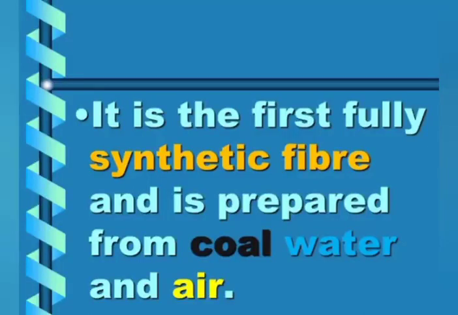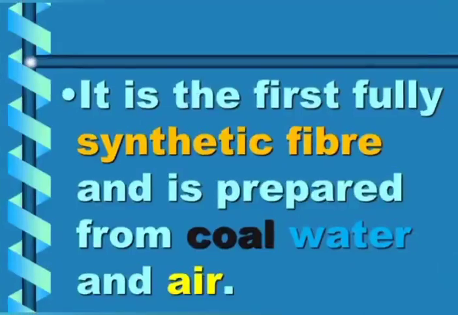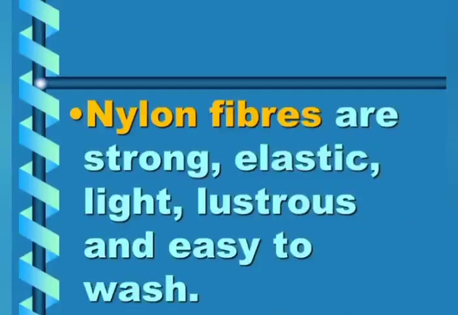But nylon is the first fully synthetic fiber. It is made up of only chemicals and it is prepared from coal, water and air. Nylon is very strong and elastic. Elastic means it can be pulled. Light means it is very light in weight. Lustrous means it has shine, and it is very easy to wash.